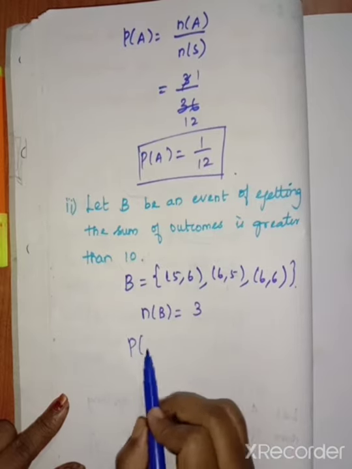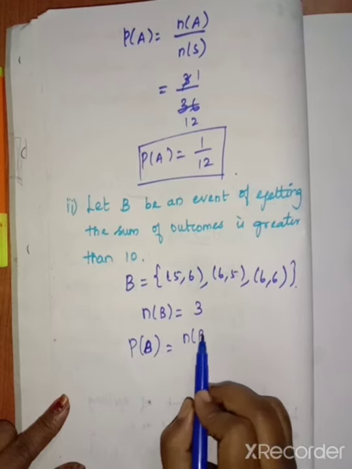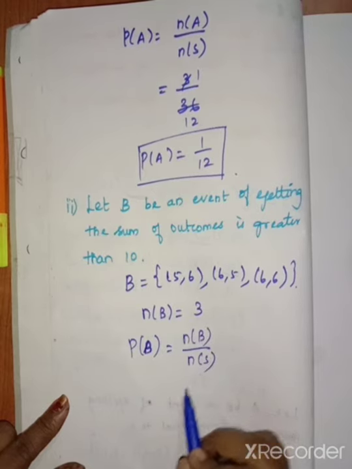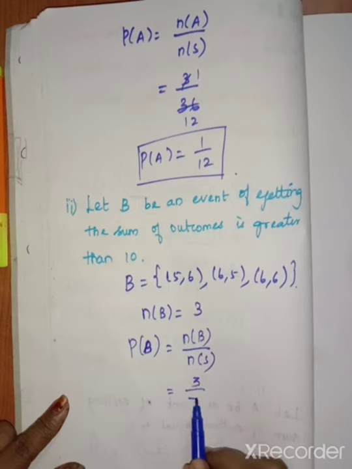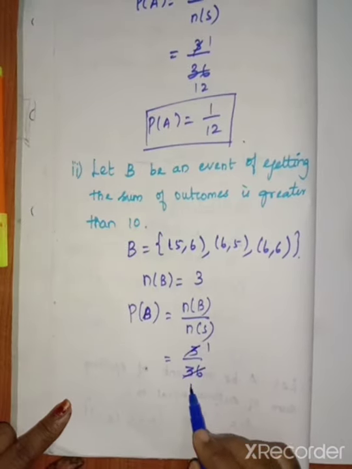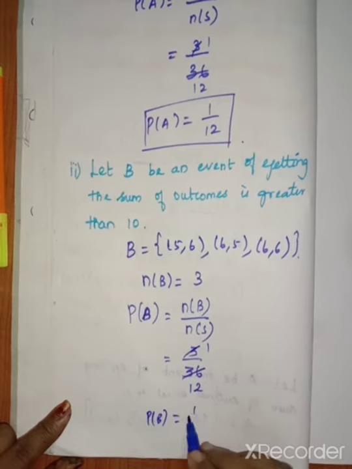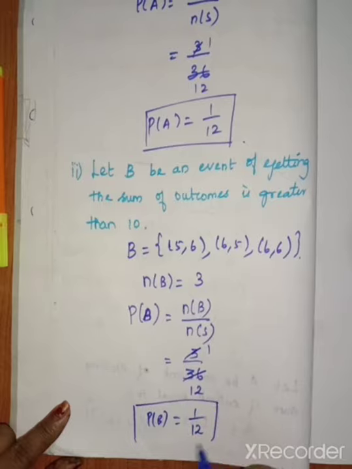So here we want to find the probability. P of B equal to n of B divided by n of S, so 3 divided by 36. We can cancel: 3 ones are 3, 12 threes are 36. So P of B equal to 1 by 12.